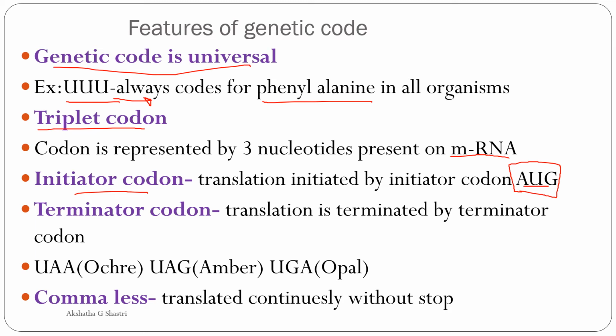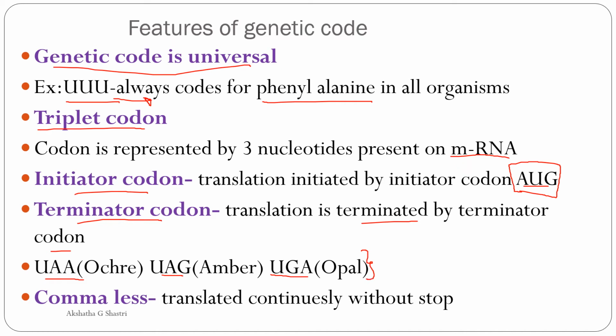Next is the terminator codon. The process of translation should stop, right? So translation is terminated by one more kind of codon called the terminator codon, and there are 3 of them. The first one is UAA, called ochre, then UAG, amber, and UGA, opal. These are said to be the nonsense codons, or stop codons, or terminator codons.